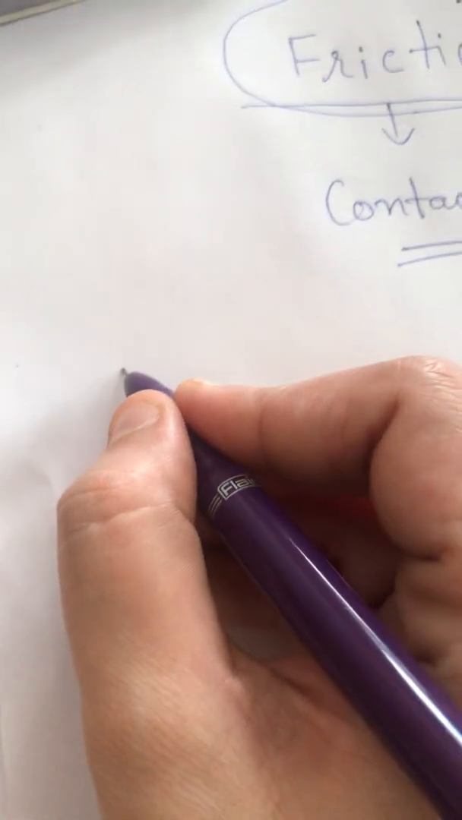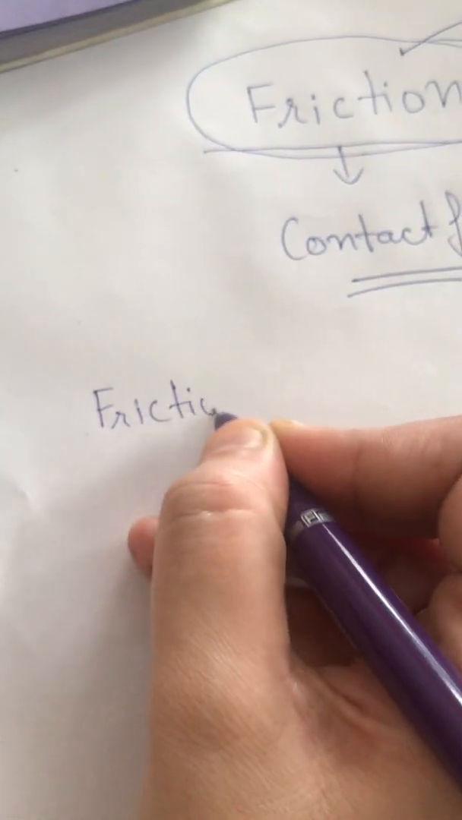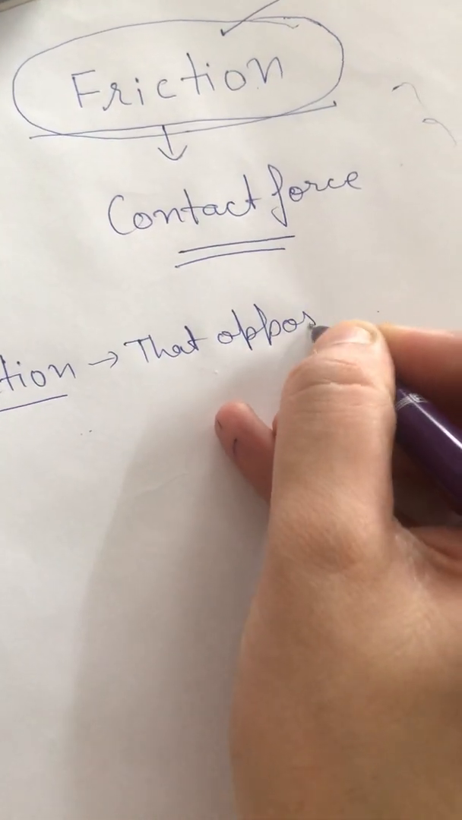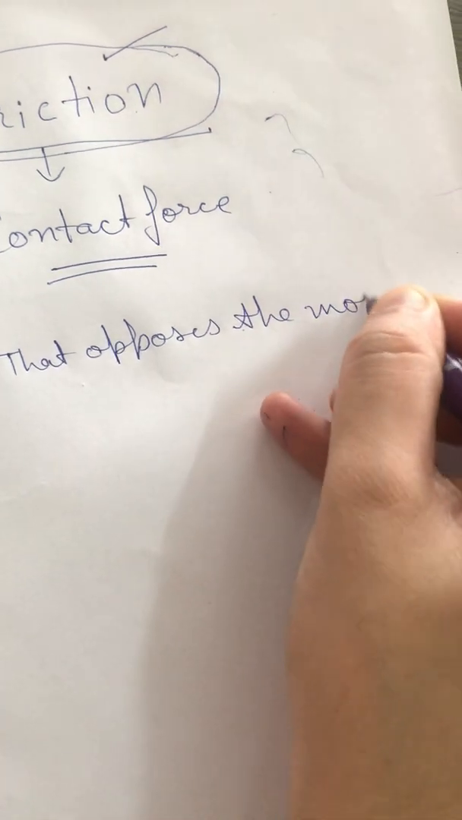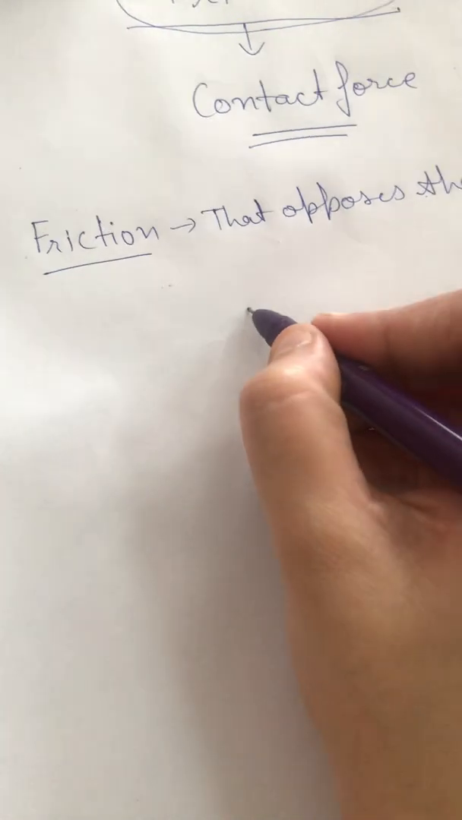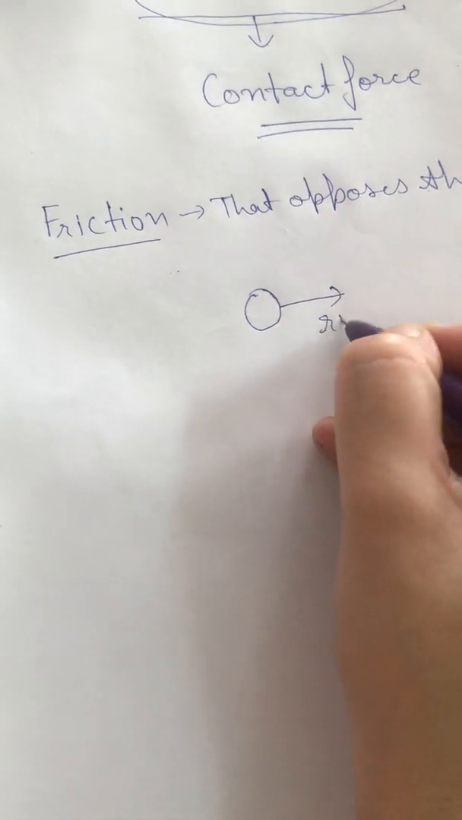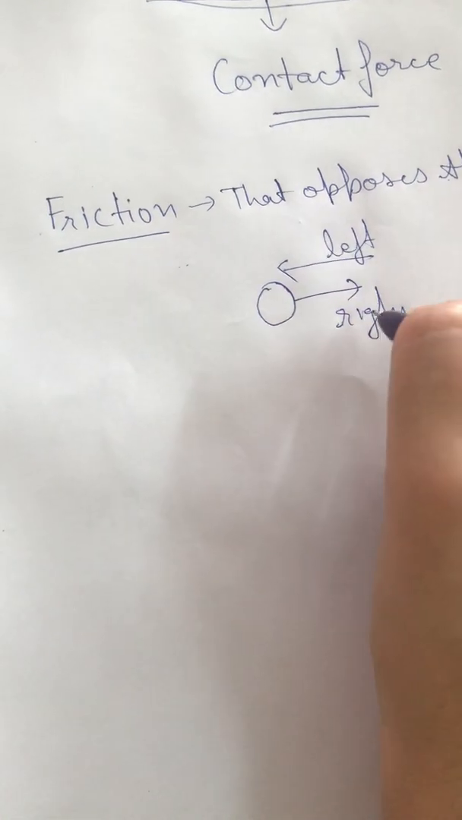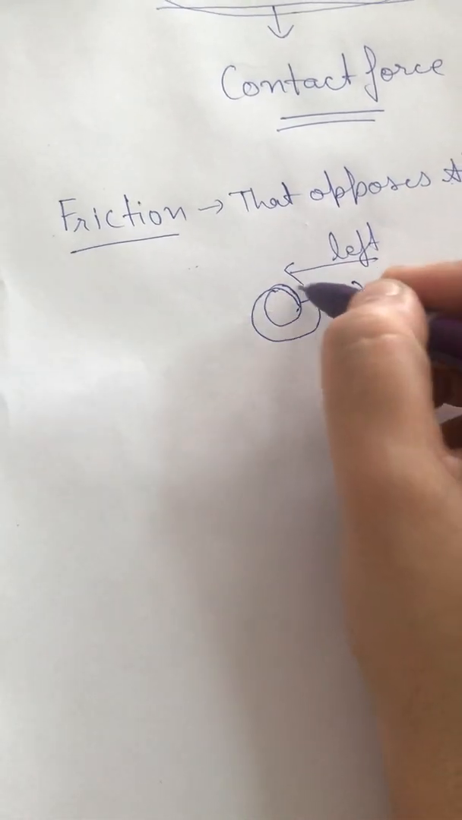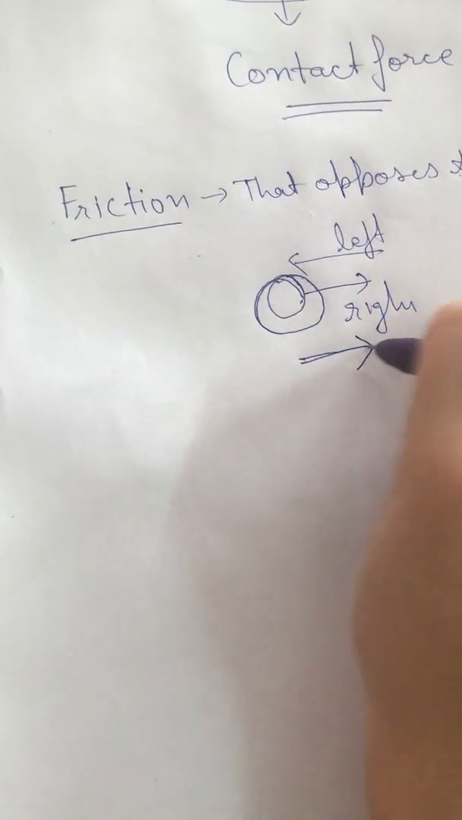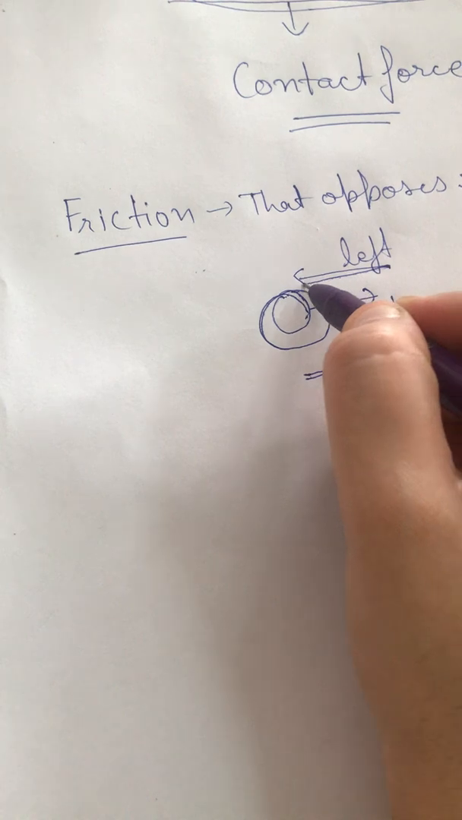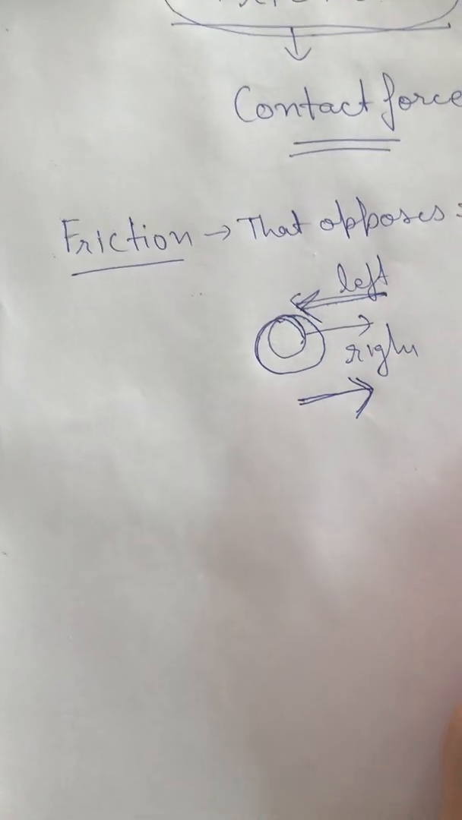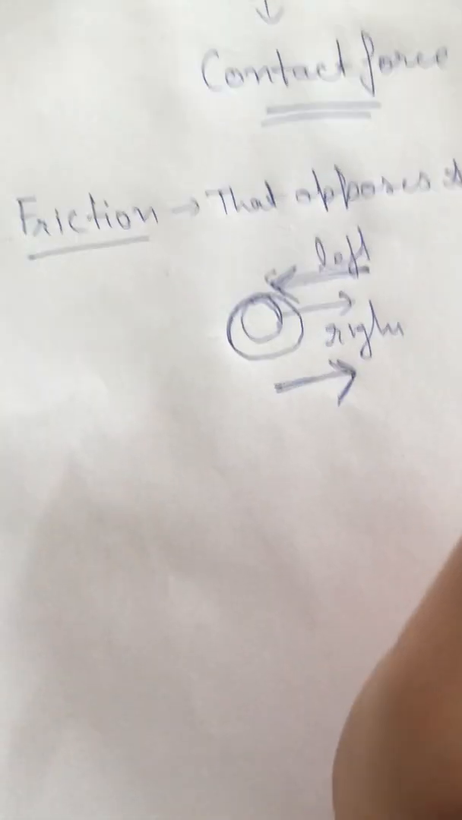So you can say frictional force is a force that opposes the motion. For example, if the ball is moving toward right, the frictional force is along left, because frictional force is opposite to the motion of the object. If the motion is along right, then the frictional force is along left, because it resists or overcomes the motion. So it is the frictional force.